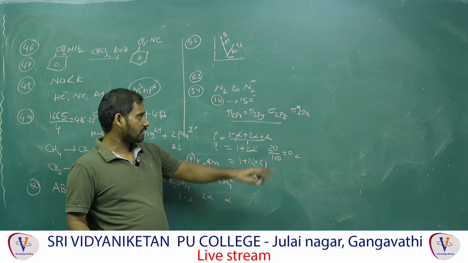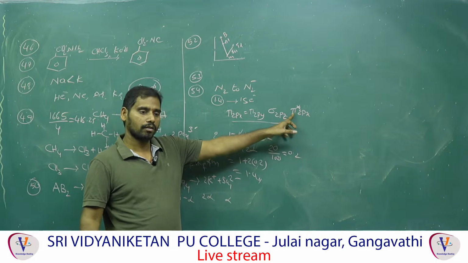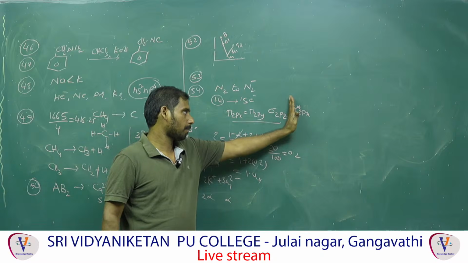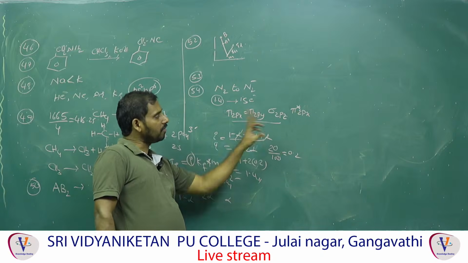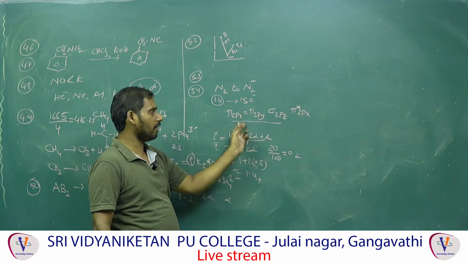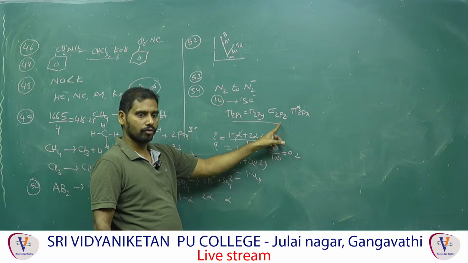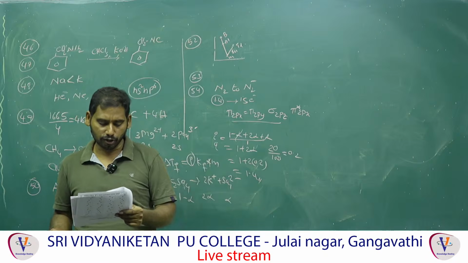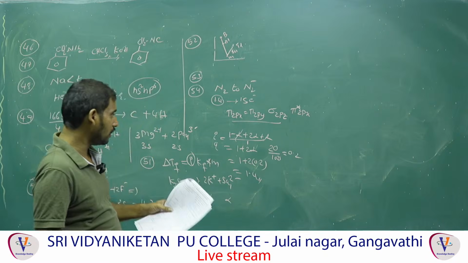That means the last electron enters into the pi star. So for the 14th electron this is the configuration, and for the 15th electron the configuration will be reversed. First sigma, then pi 2px, pi 2py. Those 6 electrons enter into these three only, and the last 15th electron enters into the pi star. That's why the electron enters into the pi star as per MOT.